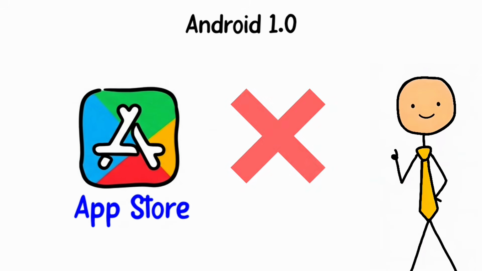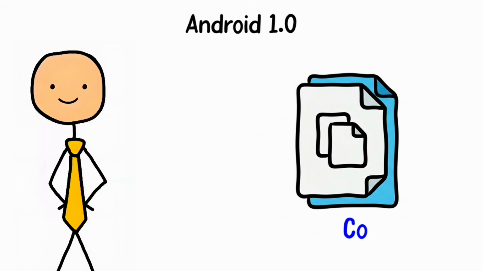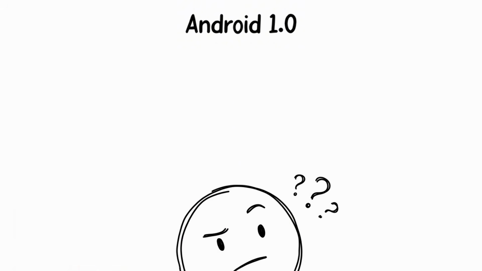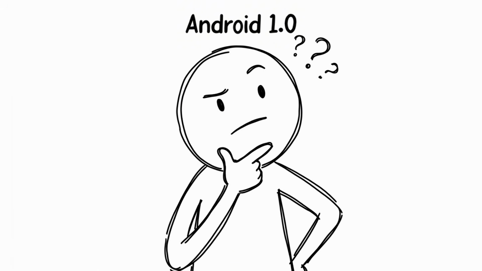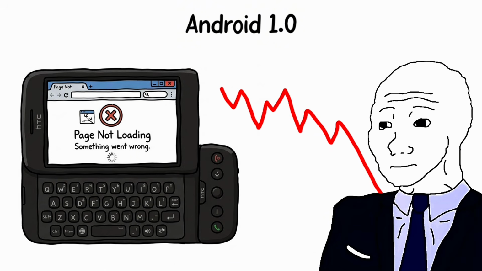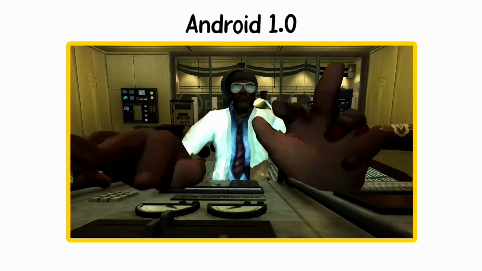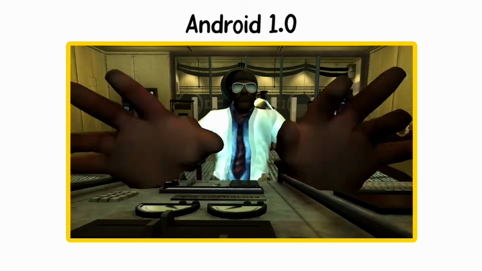There was no app store with real apps. You could not copy and paste text. Background apps would silently drain your battery completely overnight, and you would have no idea why. The browser crashed constantly, and the whole phone felt unfinished, like something that should have stayed in a lab for 6 more months before reaching real people.